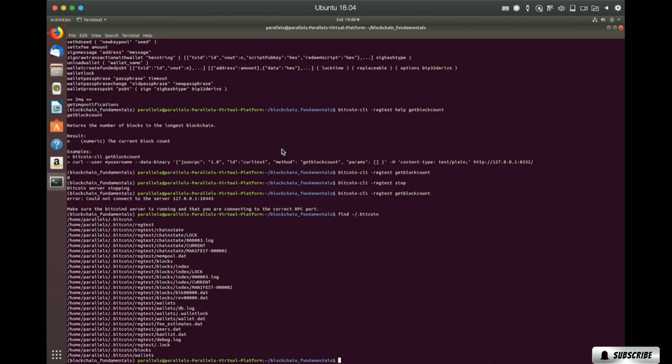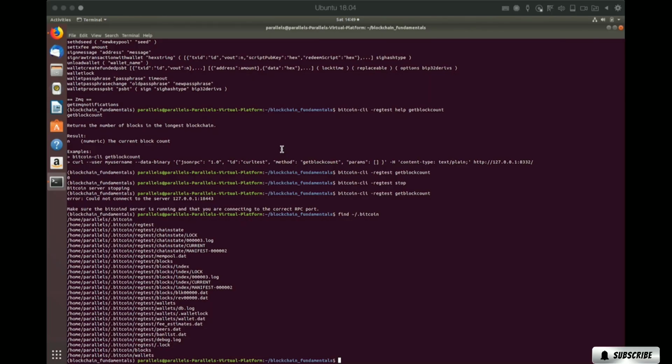There's an index folder for a LevelDB that indexes to the .dat files where the block data is actually stored. You'll see there's one blk.dat file. There's a wallets folder. This is where your wallet information is stored, and the wallet.dat contains your private keys. So you'll want to make sure that's safe, along with some statistics, a ban list, and a debug log that will be useful if you're trying to debug.